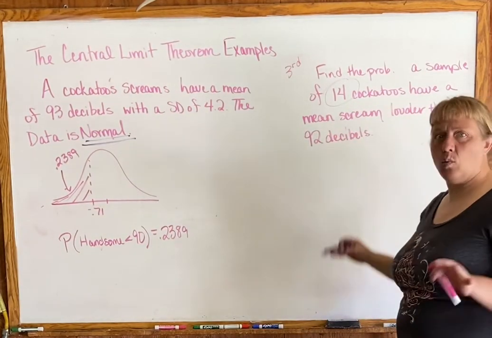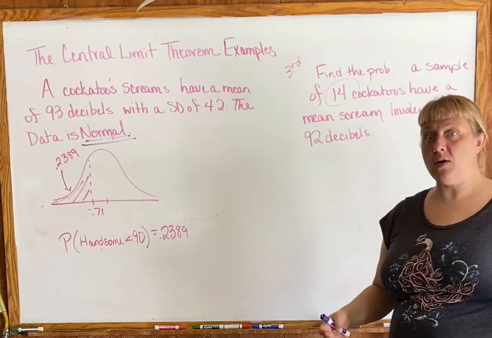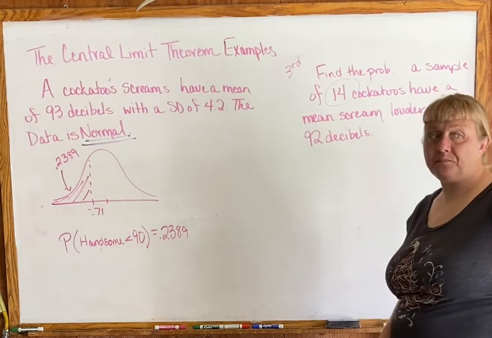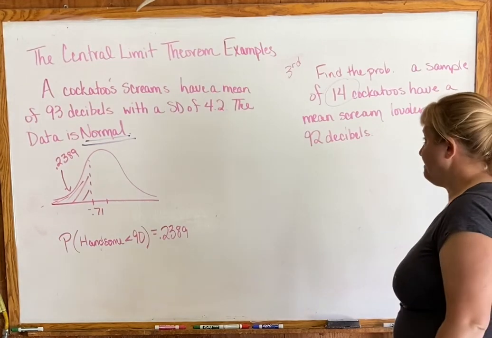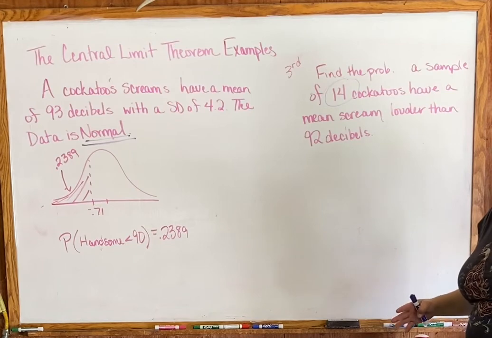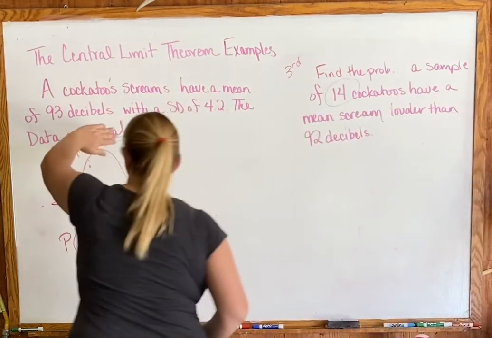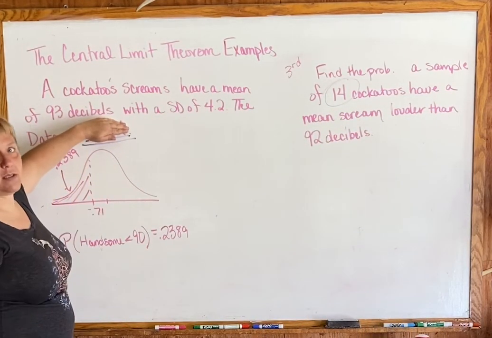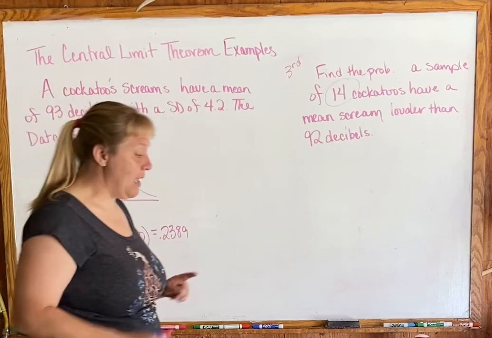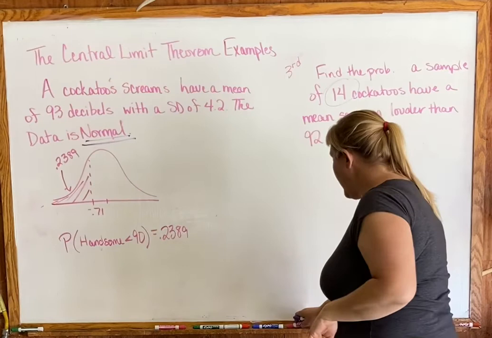So it doesn't matter what size our sample is, it's going to be normal no matter what. It started normal, it's going to stay normal. So even though it's 14, we're good to go. Now, if this line hadn't been here, would we be able to do this problem? No. But we are okay, so the sample size is okay for us.